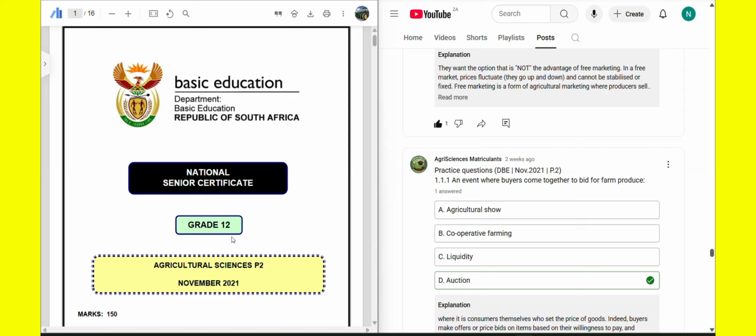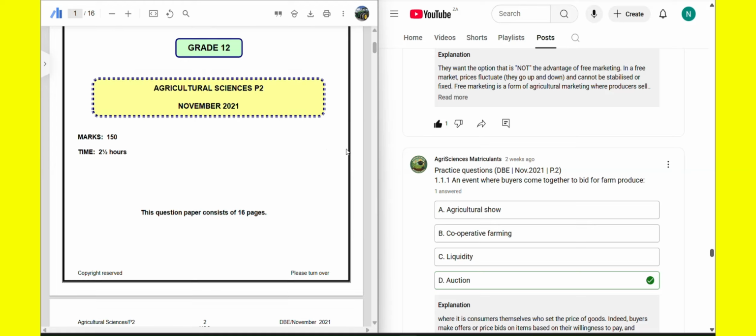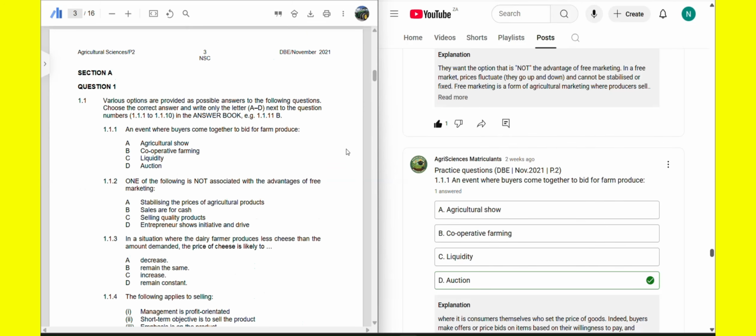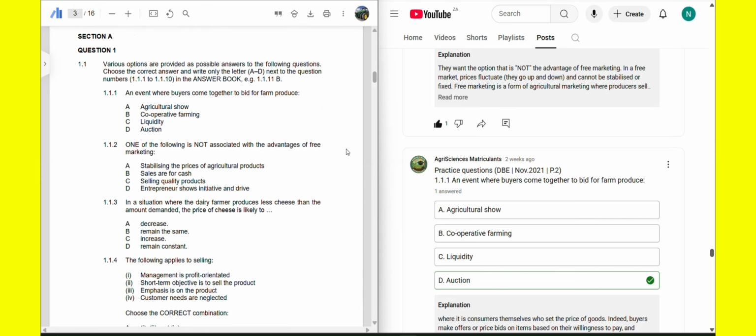2021 November paper 2 exam paper. Let's move on. Let's roll on. Okay, section A, question 1.